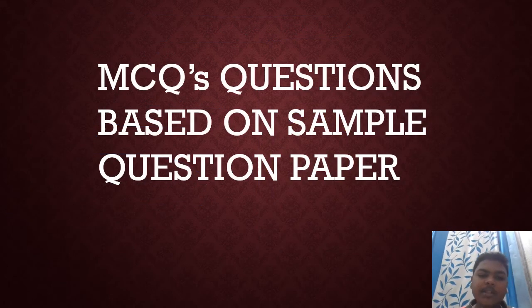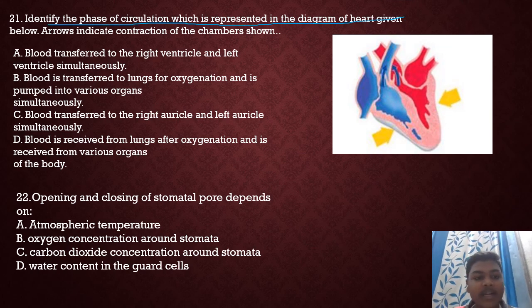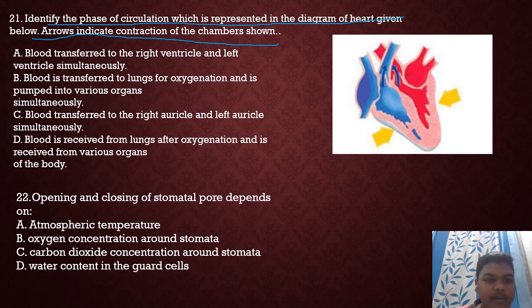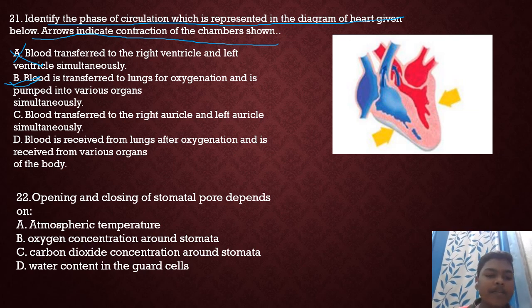So these questions are MCQs based on the sample question paper. Identify the phase of circulation which represents the diagram of the heart given below. Arrows indicate contraction of the chamber. Option A, blood transferred to right ventricle and left ventricle simultaneously, is wrong. Blood is transferred to lungs for oxygenation and is pumped to various organs. So option B is right. The blood is transported to lungs, then pumped again to the heart, and then to the various organs simultaneously.